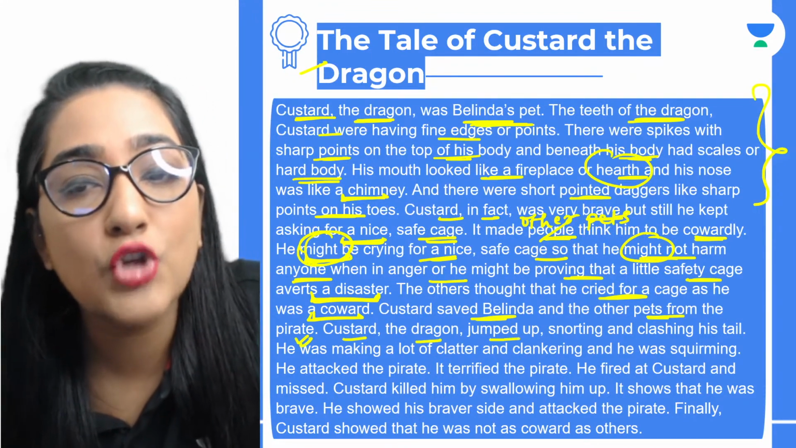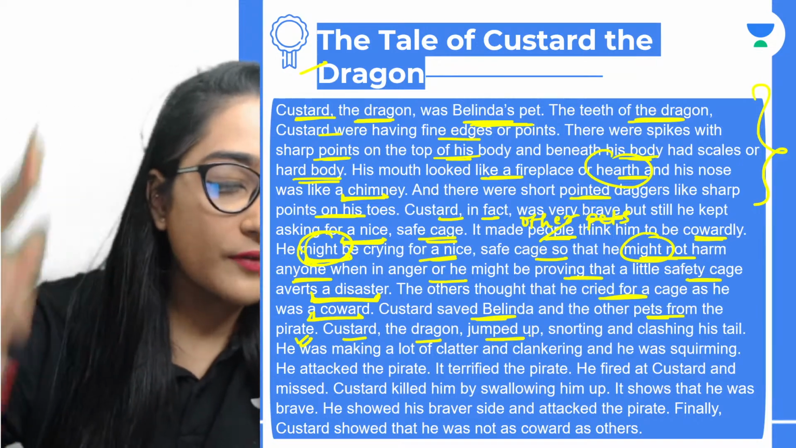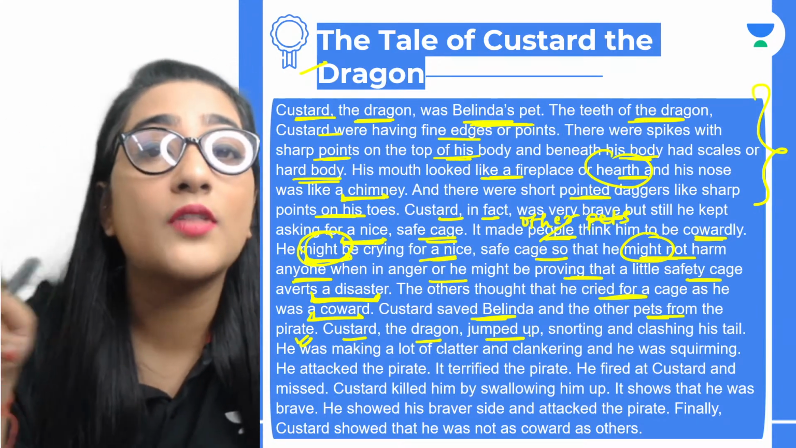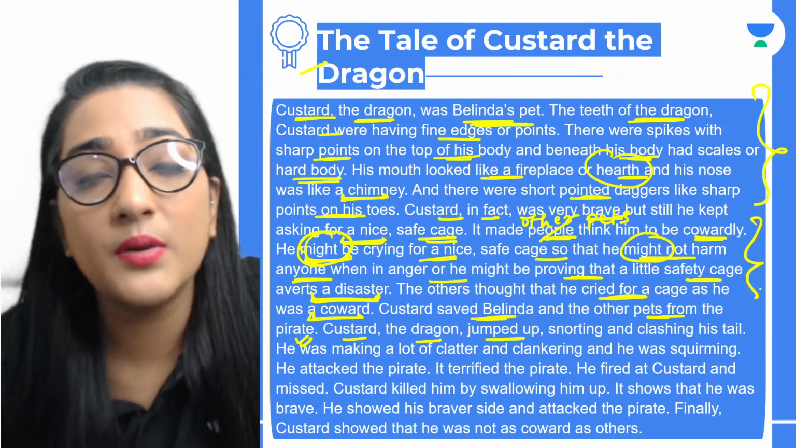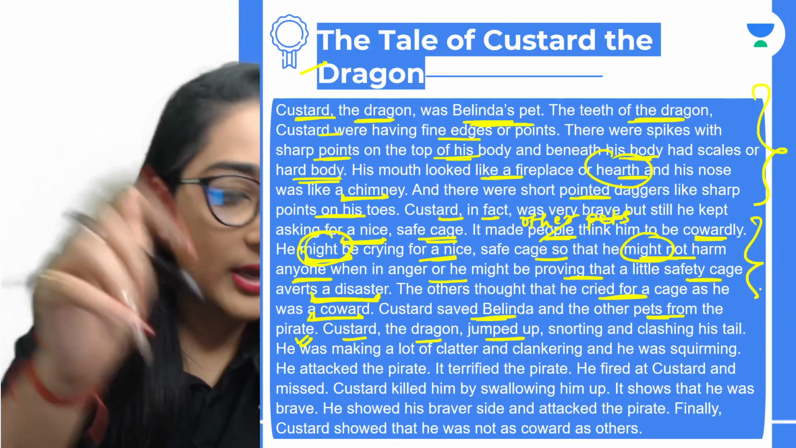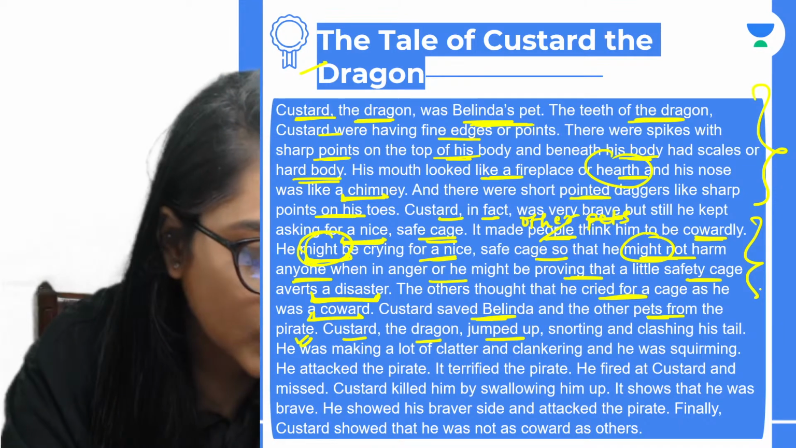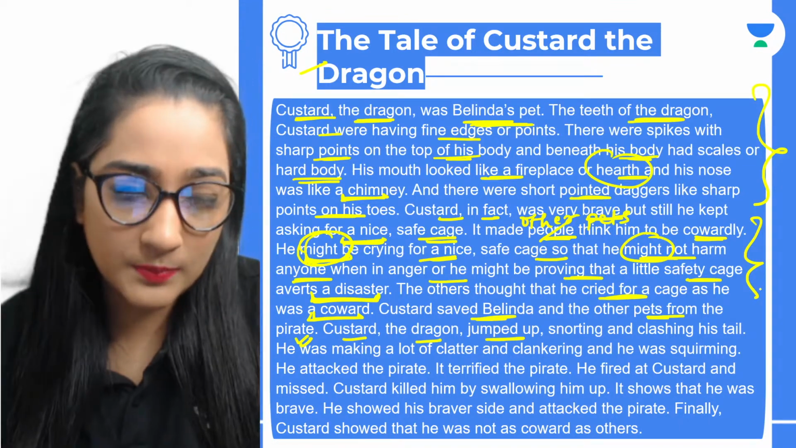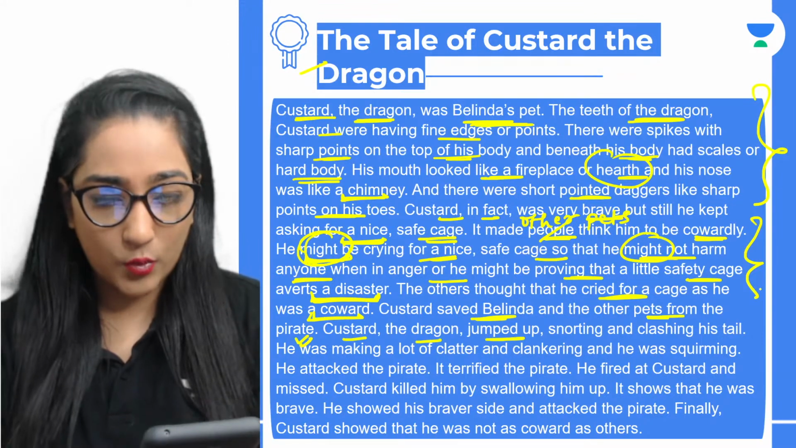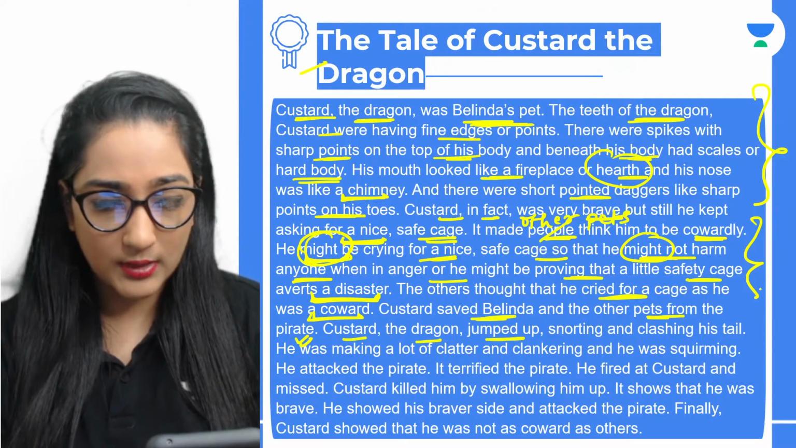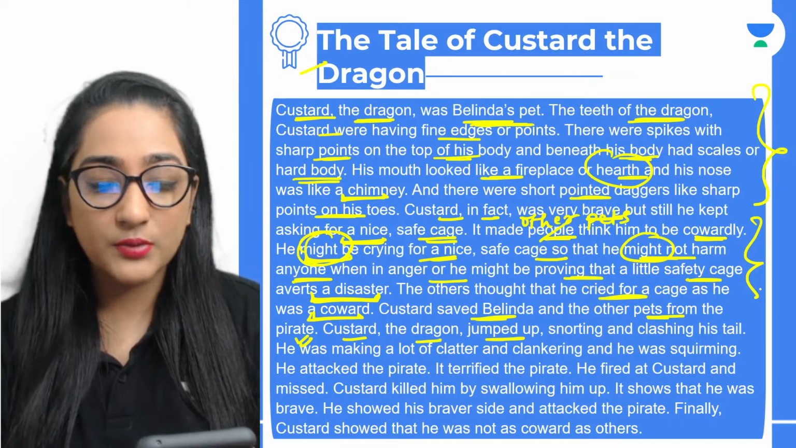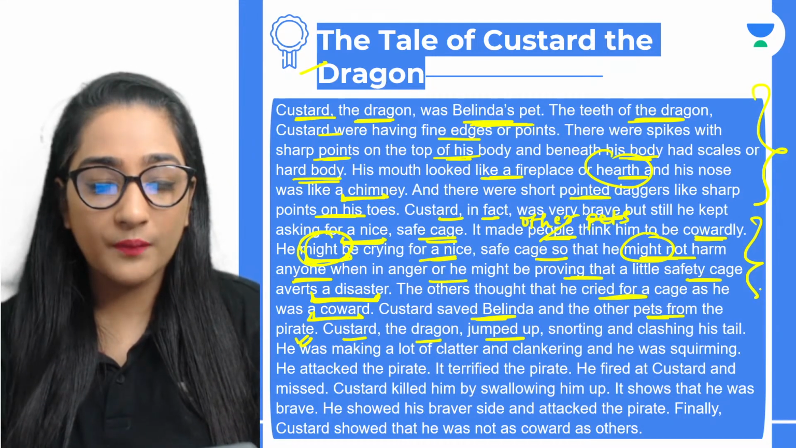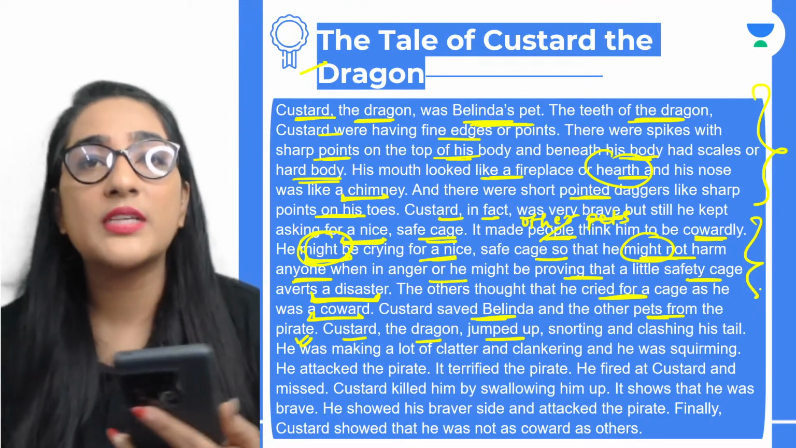Okay, so Custard saved Belinda and the other pets from the pirate. Custard the dragon, he jumped up. Okay, so this is one of the very important questions. How did he save the other pets? मैंने वो भी इसमें include कर लिया. यहाँ पे आपको देखो, आपको आंसर मिल गया. Okay, somebody was asking me, अभी question था एक, कि वो क्यों accept कर रहा था. Where is that question, everyone? Somebody asked me why was he accepting. ठीक है, वो accept क्यों कर रहा था that he was a coward. That is why he was accepting it.